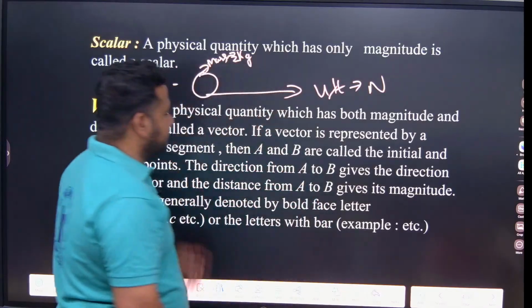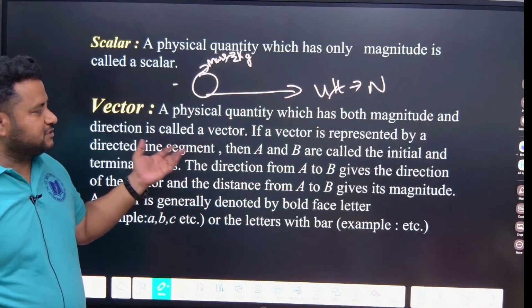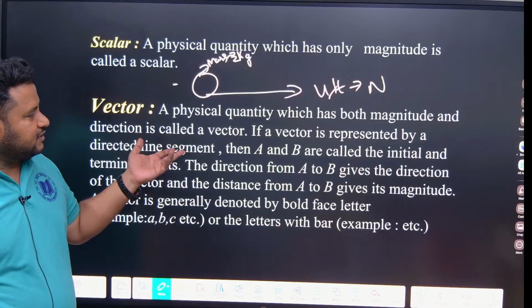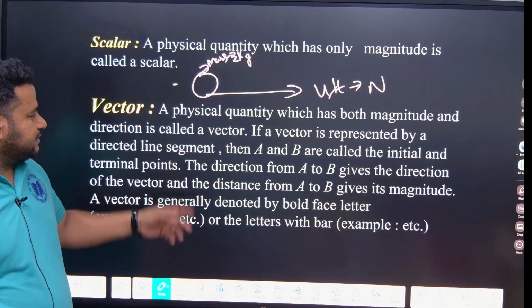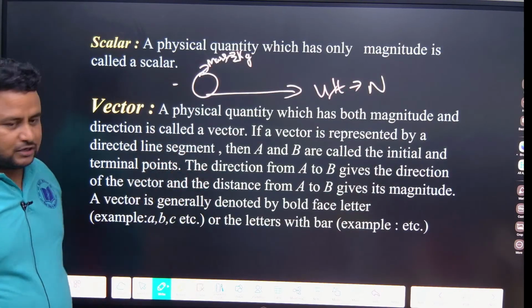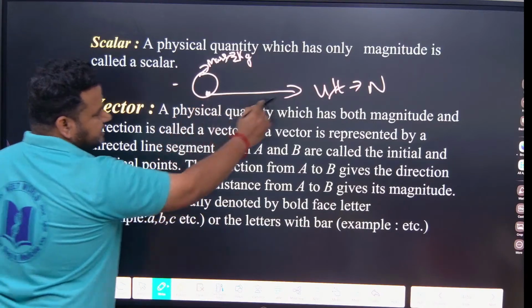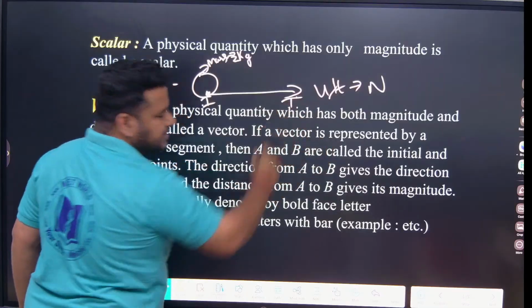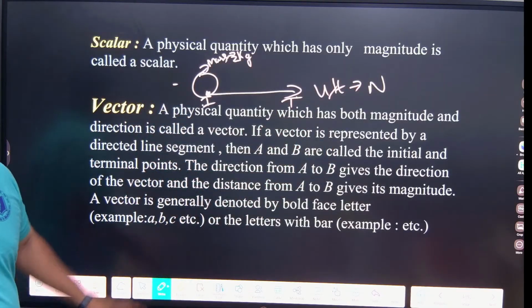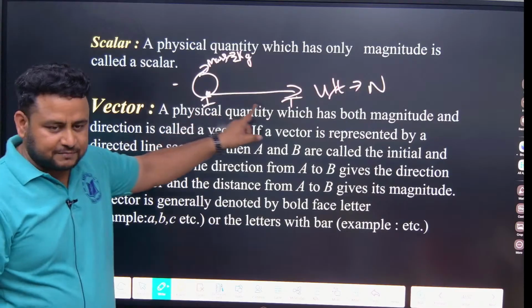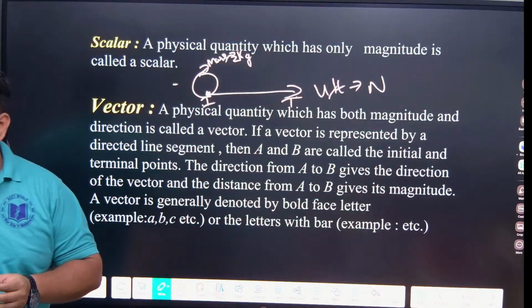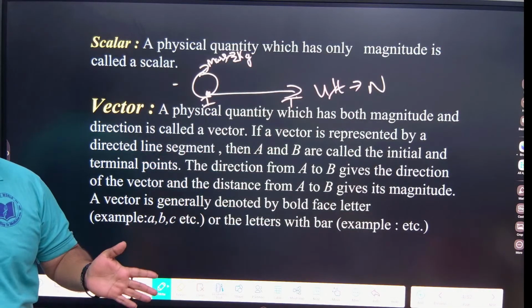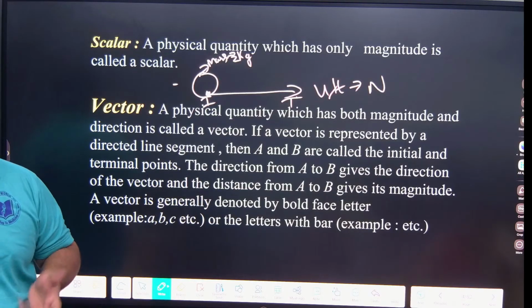This is a vector. When we talk about a vector, a physical quantity which has both magnitude and direction is called a vector. If a vector is represented by a directed line segment, then A and B are called the initial and terminal points. If it starts from here and ends here, this is the initial point, and where it ends is the terminal point. But it is not necessary that all vectors have initial and terminal points. Some vectors are called free vectors, where there is no initial or ending point.